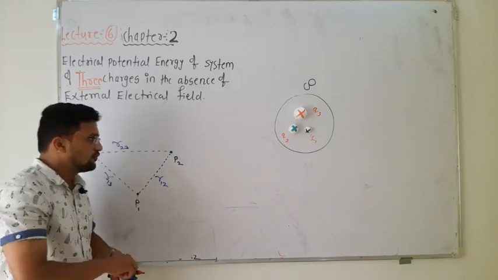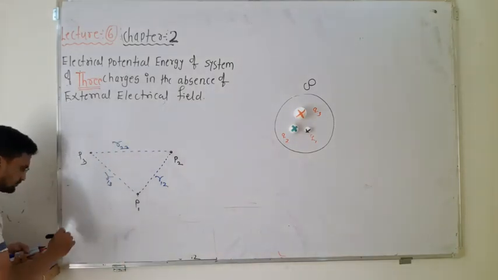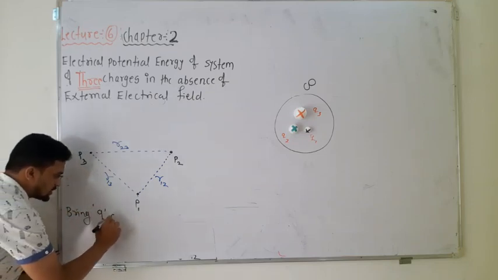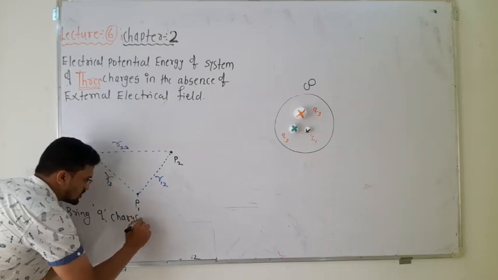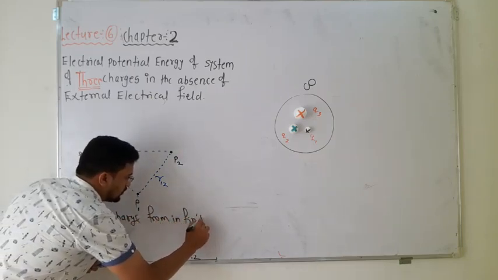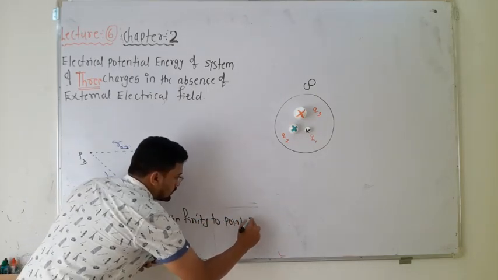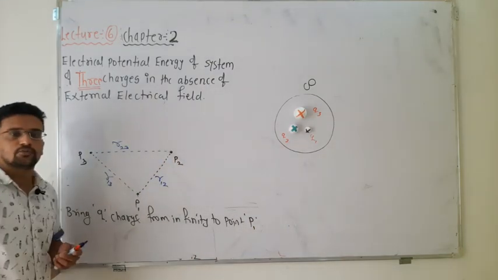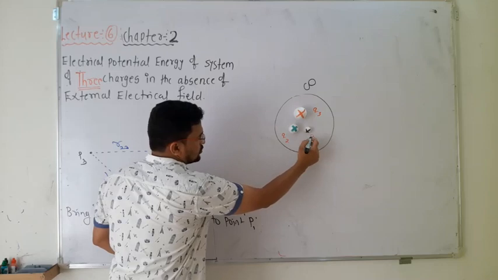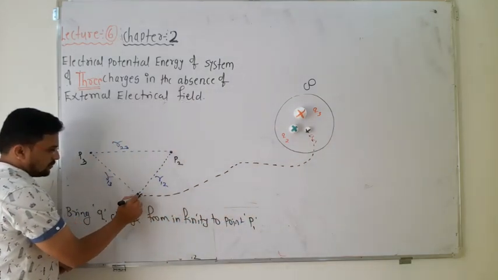Now first, I will write it down here. Bring the q1 charge from infinity to point P1. You slowly take this charge and move it from infinity and place it over here at P1.